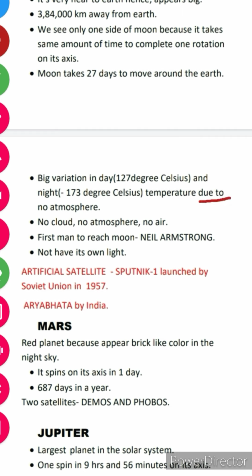Because there is no atmosphere, which means there is no medium for the traveling of heat from the higher region to the lower region. Next point: no cloud, no atmosphere, no air. So the heat does not travel from one place to another.